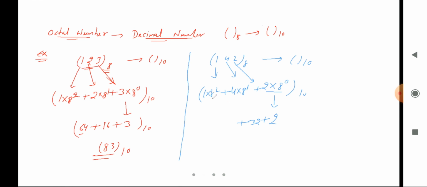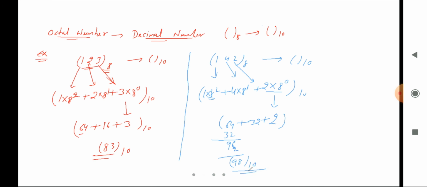Next one. So 8 square. 8 square means it is 64 and 64 multiply 1 means it is 64. So 64 plus, just a minute, 64 plus 32. So it is 96, and 96 plus 2 is 98. So finally we can say it is 98 and its base is 10.